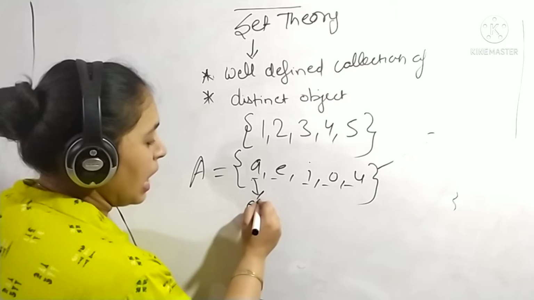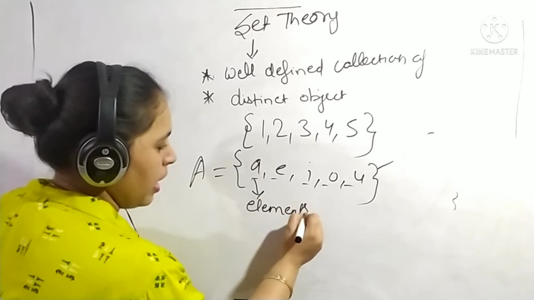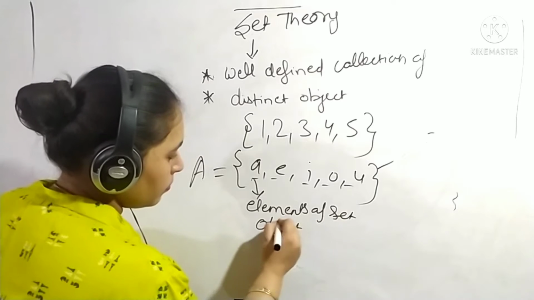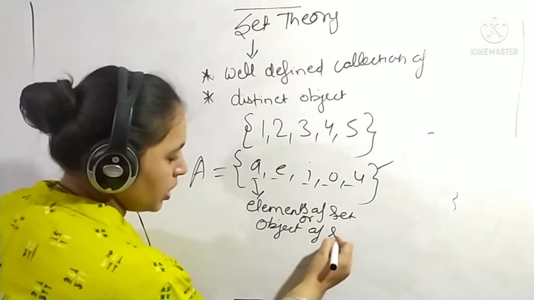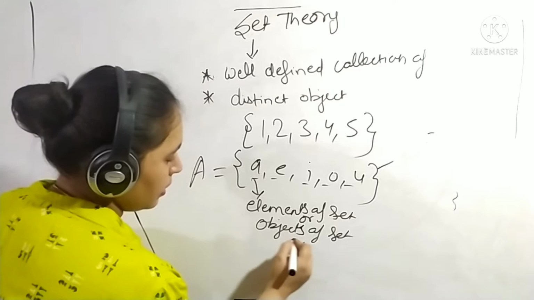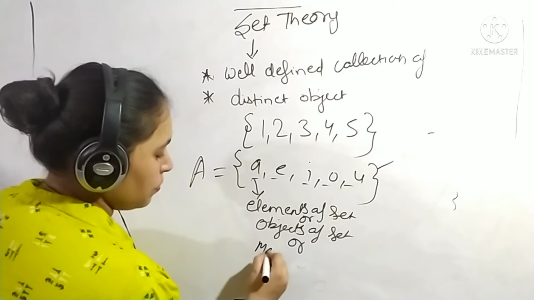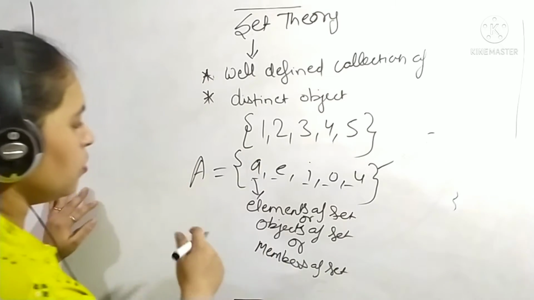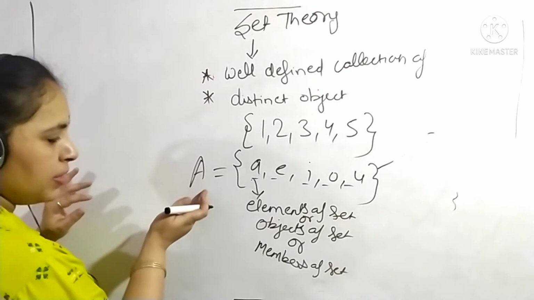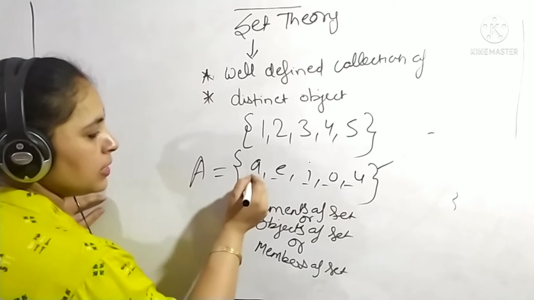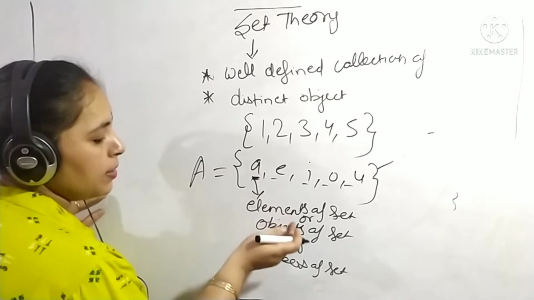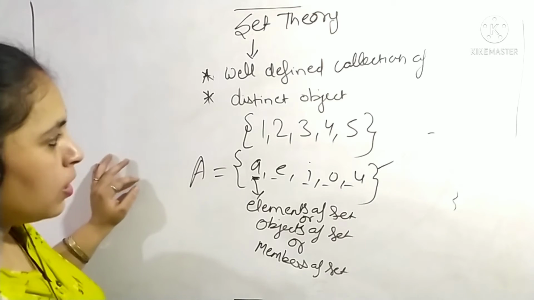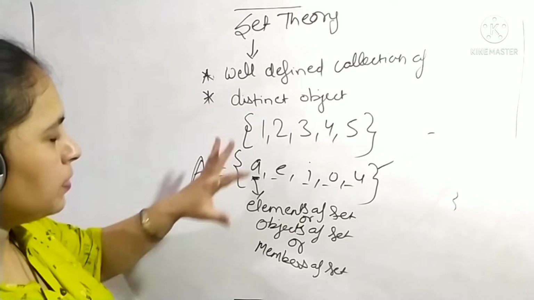These are known as elements of a set, objects of a set, or members of a set. Okay. So till now we know that we represent a set with capital letters, and in the set the members, elements or objects of the set are present. Now this was the definition of a set.